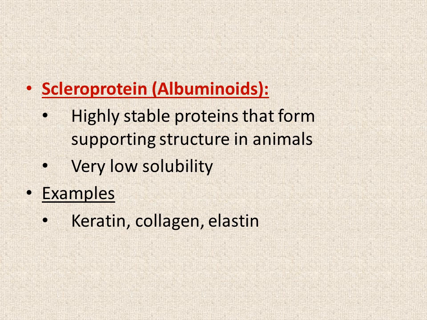And these proteins, on the basis of structure, can also be classified as fibrous proteins, and on the basis of physical properties they are known as scleroproteins or albuminoids, and these are very stable proteins. That is why they are an important part of connective tissues at different sites of the body.